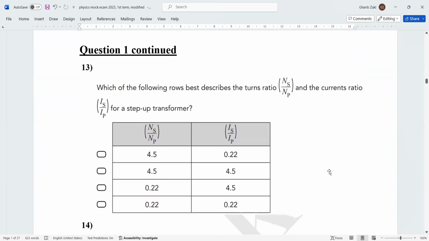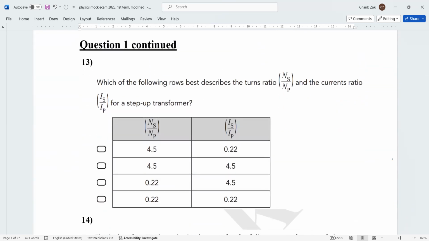Now, next question. They said NS, this described ratio, NS step up. In the step up, NS must be greater than NB. It means NS over NB must be greater than 1. Also, the current decreases in a step up because the step up increases the voltage and decreases the current. So IS over IB must be less than 1. Then the correct answer is that.